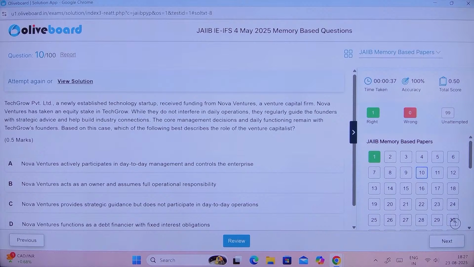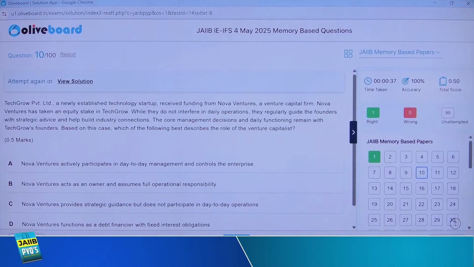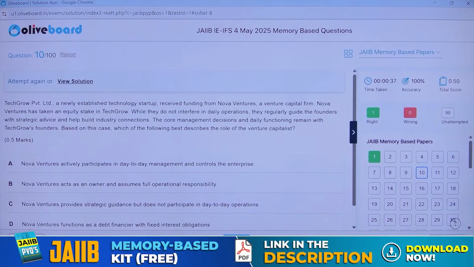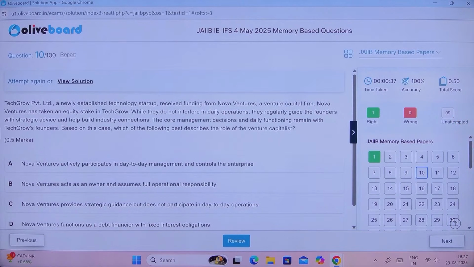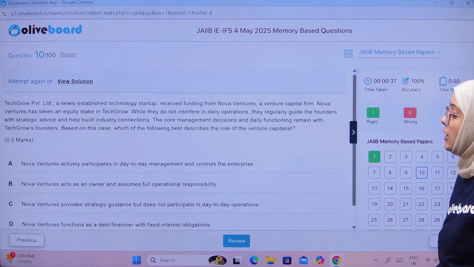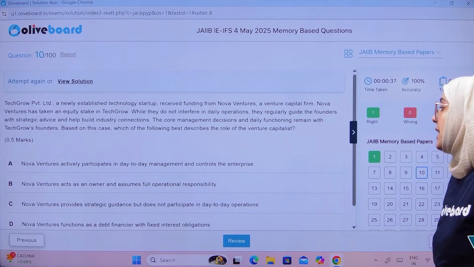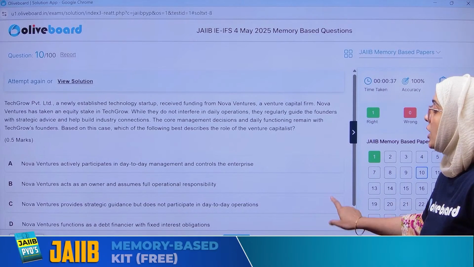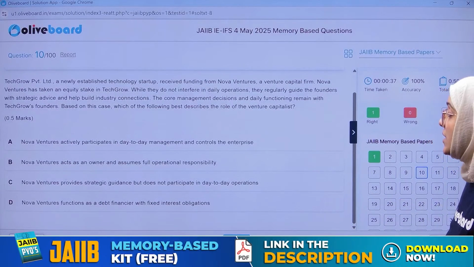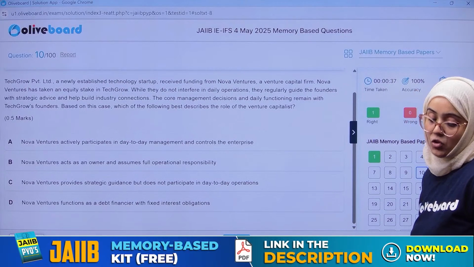The core management decision and the daily functioning remain with the tech growth founder. Based on this case, which of the following best describes the role of the venture capitalist? Very easy question. Nova Venture actively participates in day-to-day management and controls the enterprise. Nova Venture can act as an owner and assume full operational responsibility. Nova Venture provides strategic guidance but does not participate in the day-to-day operation. And Nova Venture functions as a debt financer with fixed interest obligation.